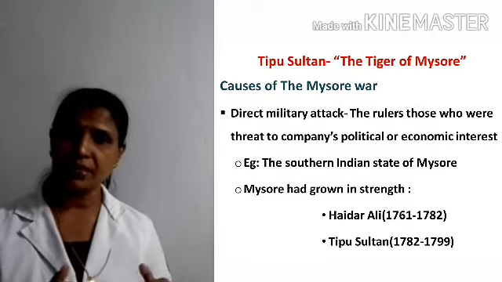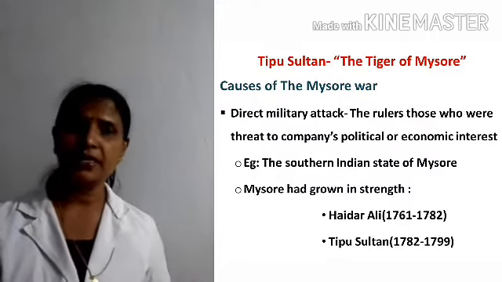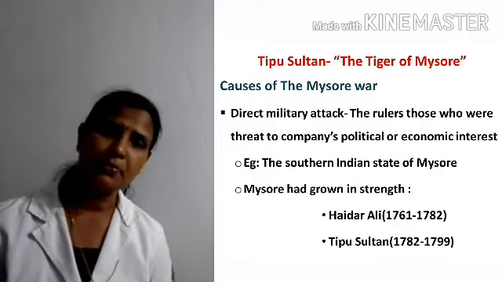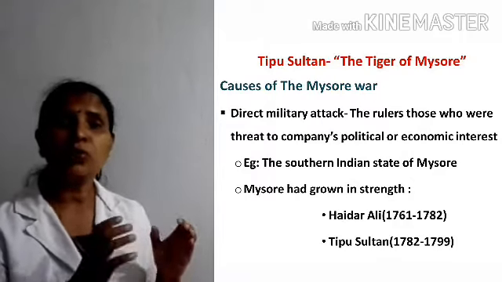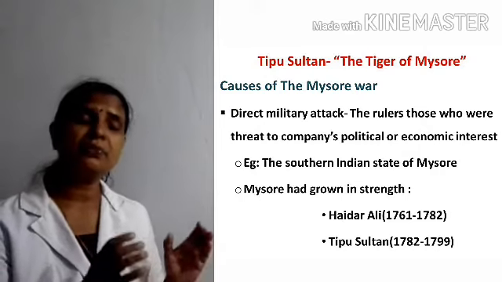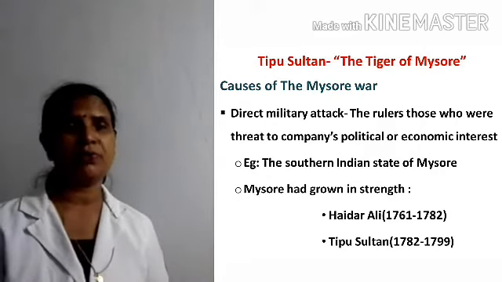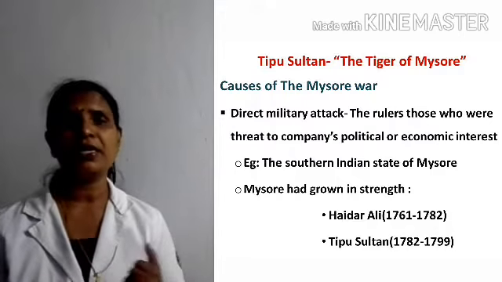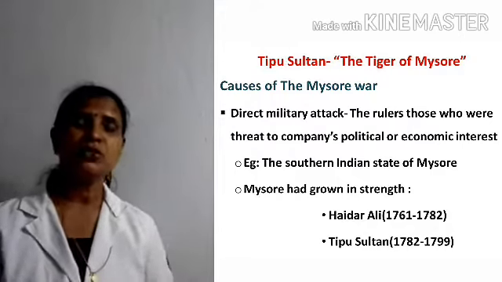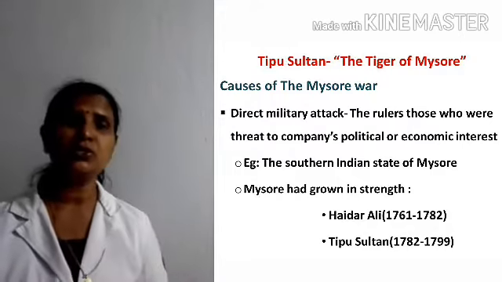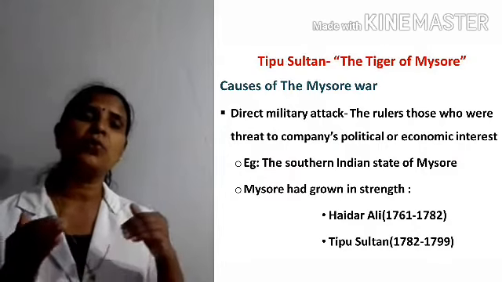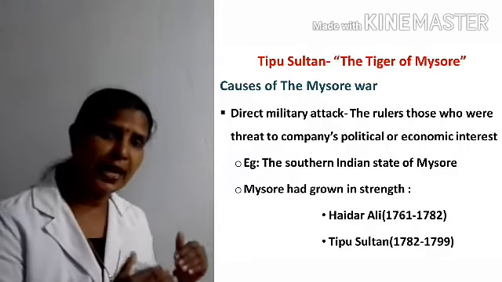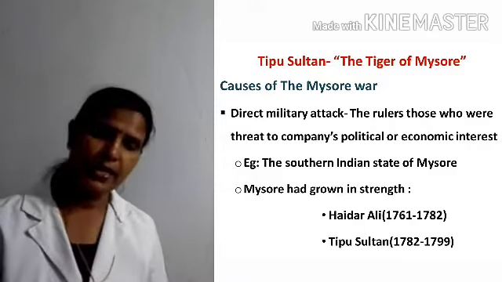Then after his death, his son Tipu Sultan became the ruler. Both Hyder Ali and Tipu Sultan were so powerful. They were not ready to accept the demands of the East India Company. So, what did the East India Company do? The East India Company followed a military attack to conquer these areas.